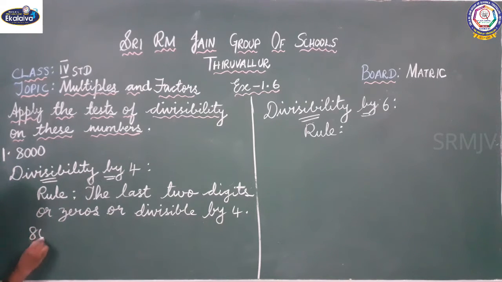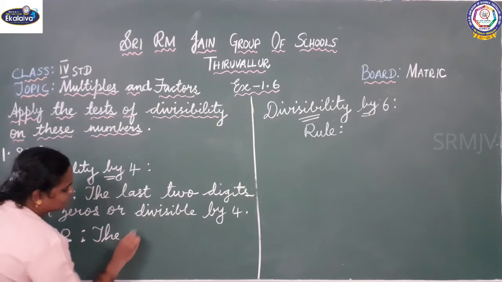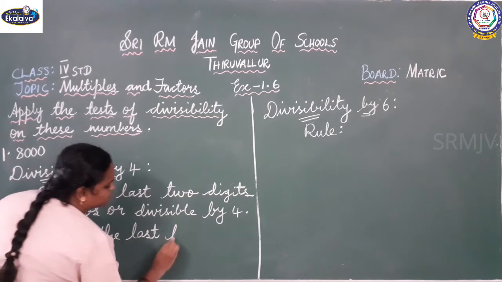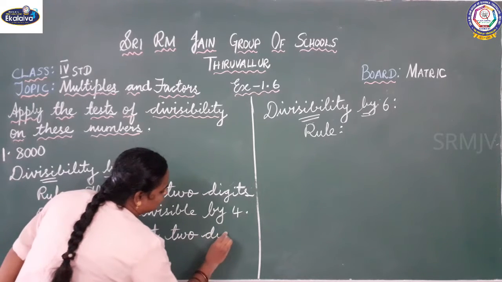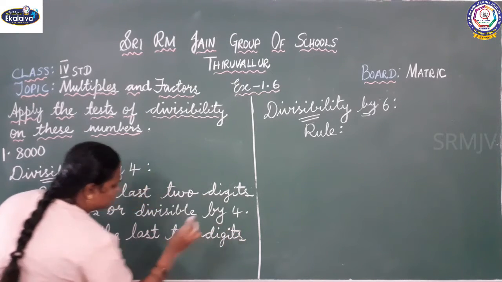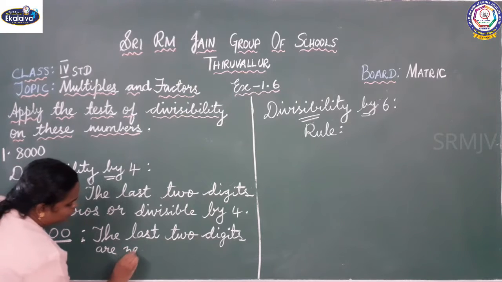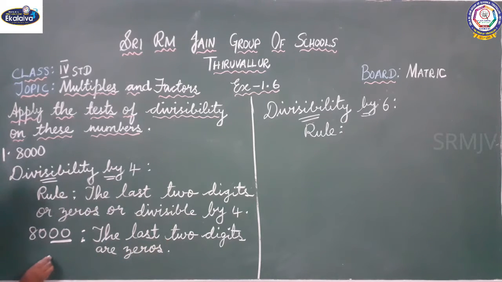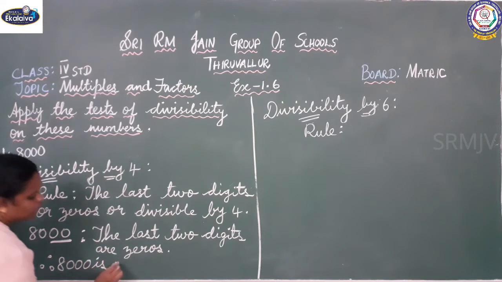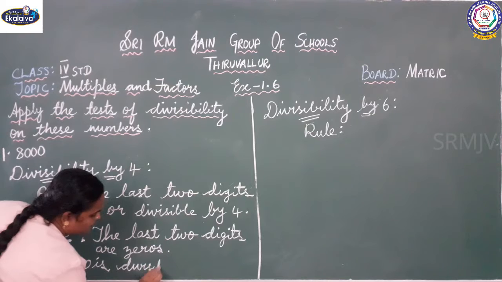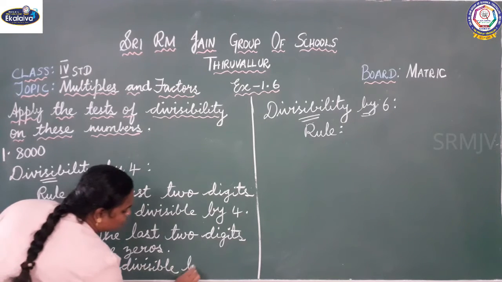So we'll take 8000. What are the last two digits? The last two digits are zeros. So then we can say it is divisible by 4. So therefore 8000 is divisible by 4.